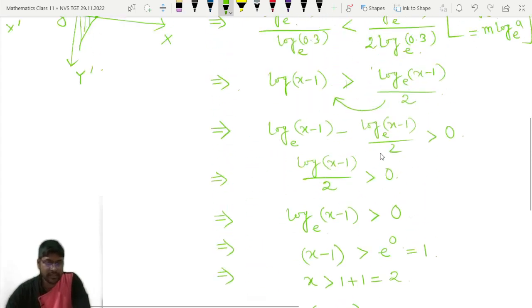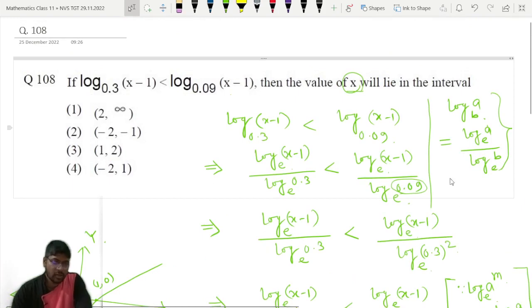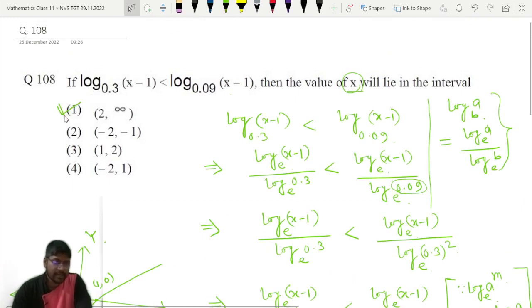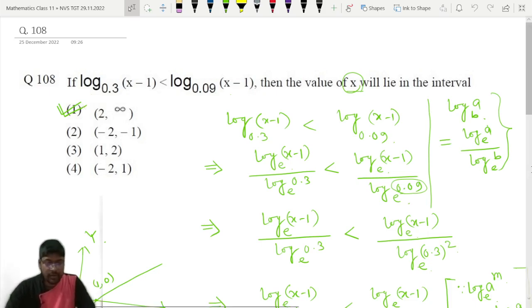Now let us see the options, whether they have given it or not. 2 comma infinity they have given. Option number 1 is the correct answer, 2 comma infinity. The tricks are very important here. Some problems are very tricky and some problems are straightforward. Straightforward problems everyone can solve, but for tricky problems you have to apply your brain a little bit. You have to catch the trick, then only you can proceed.